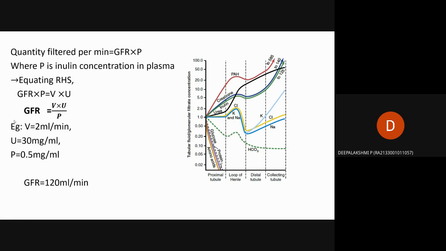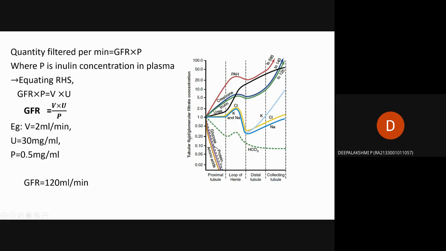Here is an example with values given. V is 2 ml per minute, U is 30 milligram per ml, and P is 0.5 milligram per ml. Finally, the glomerular filtration rate of inulin is calculated as 120 ml per minute.